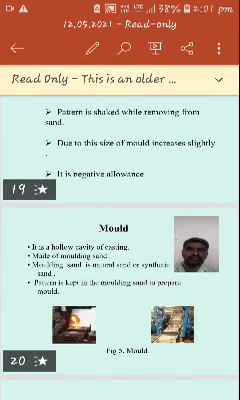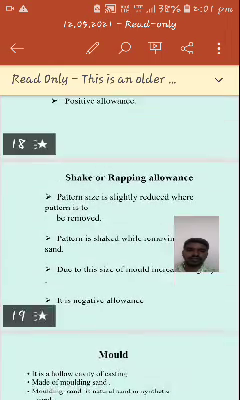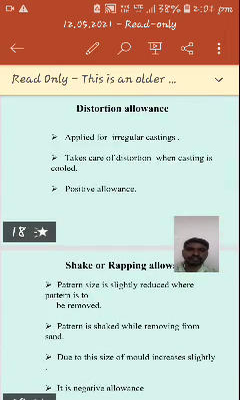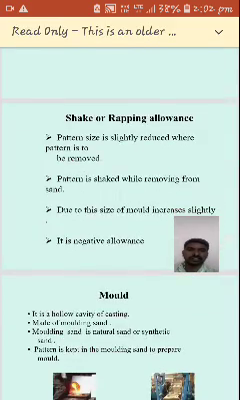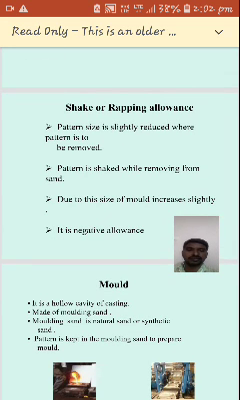Here we have molds. This is a topic we will discuss. A mold is a hollow cavity of the casting made of mold sand. Mold sand is natural sand or synthetic sand. The pattern is kept in the mold sand to prepare the mold. So with this, today's topics are complete. It is a short topic: pattern and pattern allowances.